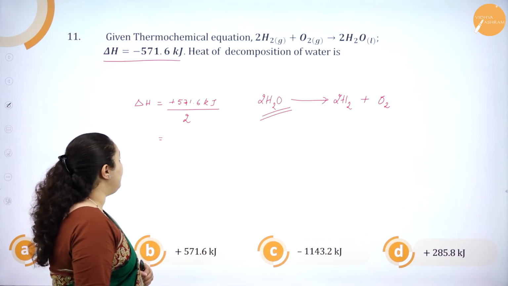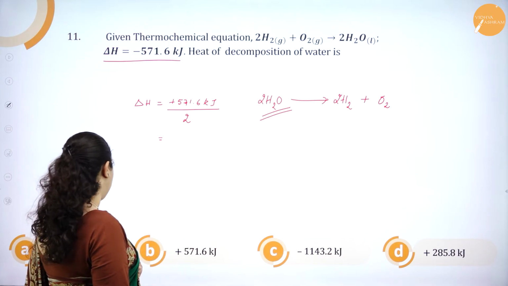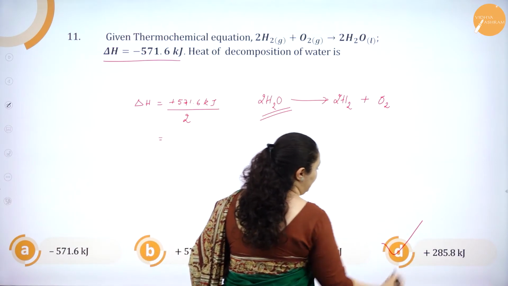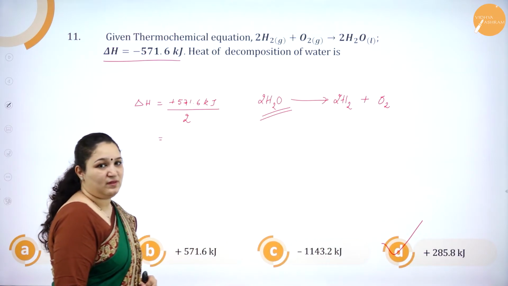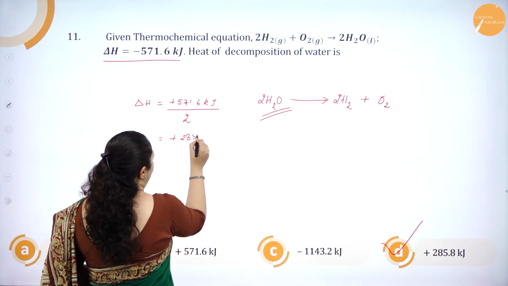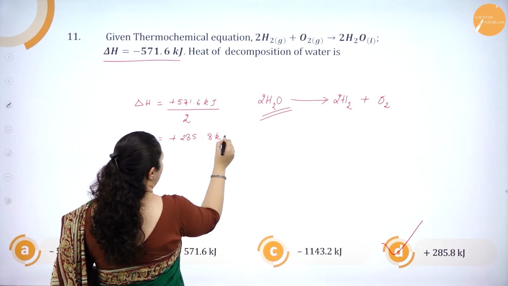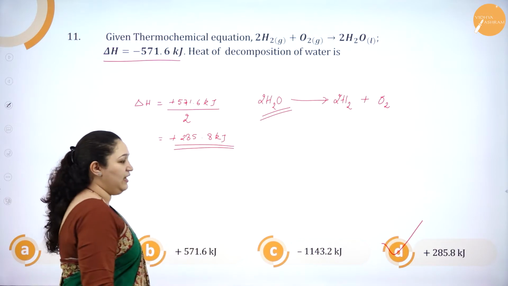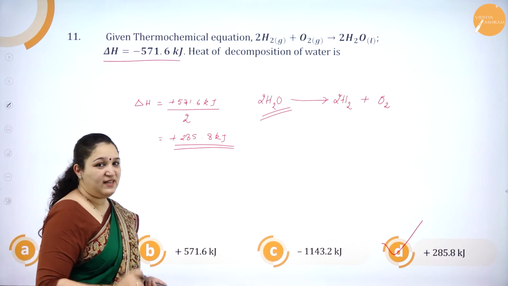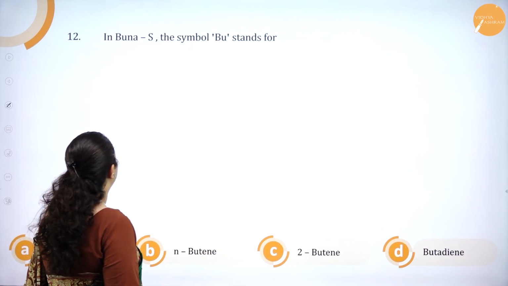Okay. So, what will be the answer here? It will be plus 285.8 kilojoules. This is the right answer, which is option D. So, we'll see the next question now.